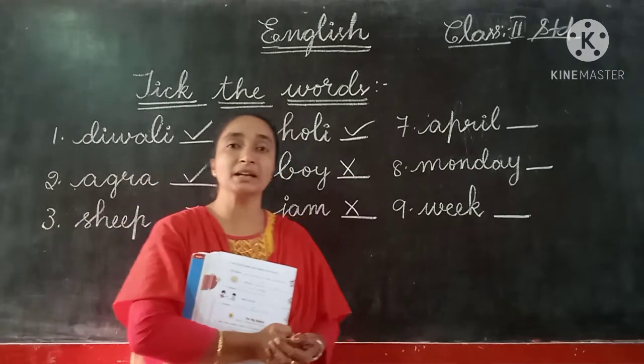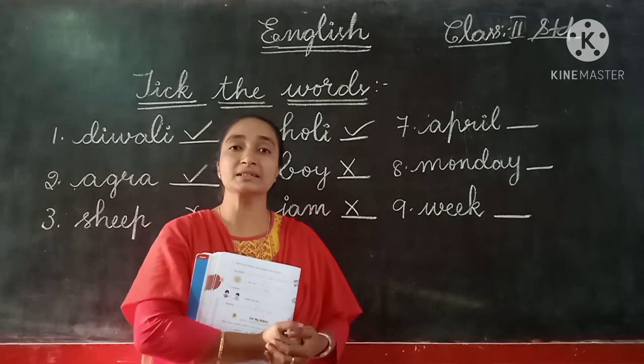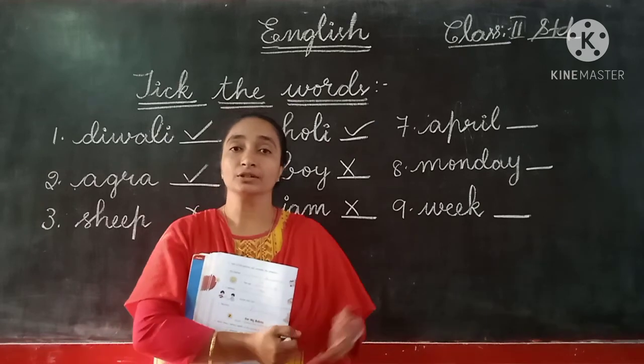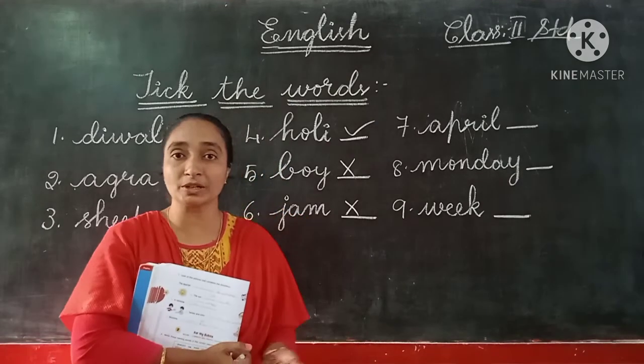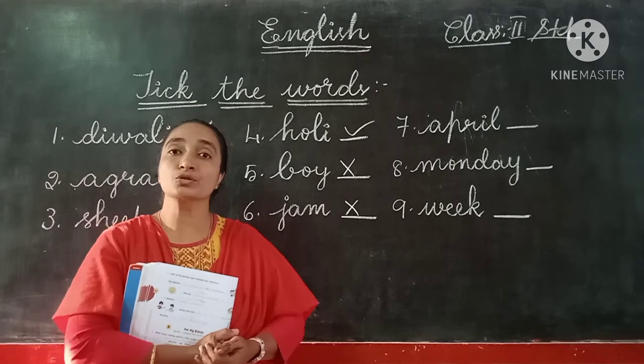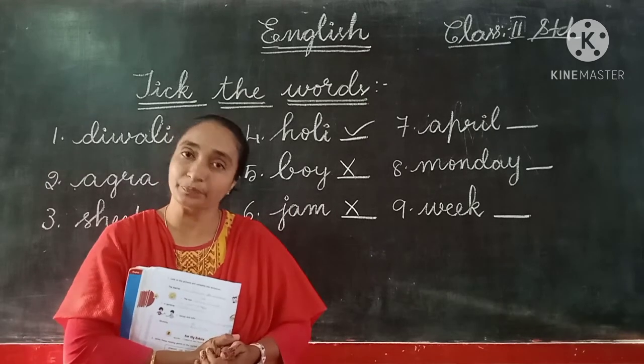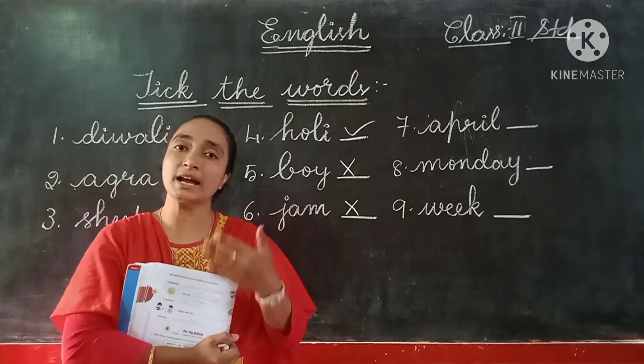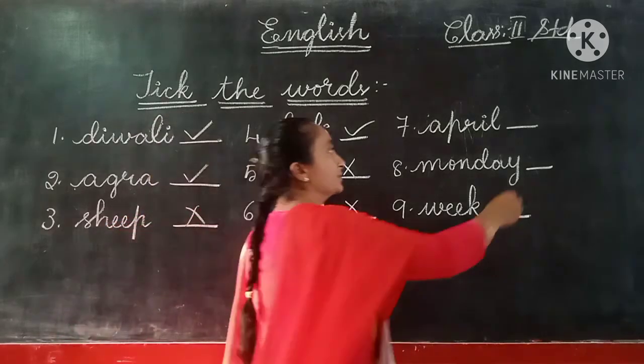And April, A-P-R-I-L, April. April means it's a name of a month. January, the New Year, February, March, April, all these are the names of months. So names of months always should begin with a capital. Of course, these are the names of the months. So it has to begin with a capital. So this we can give a tick mark.